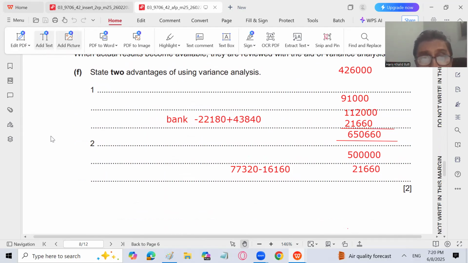We can also use management by exception. It is also used for inventory valuation, right? And it shows how much the actual results deviate from the budgeted cost and revenue. Then we can look at the reasons and causes of the variances, favorable or adverse, whatever they are. Then we can go for corrective action, which leads to improvement in future plans, and we can take remedial actions.